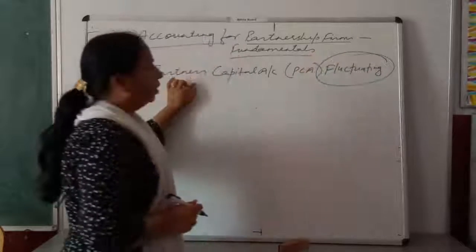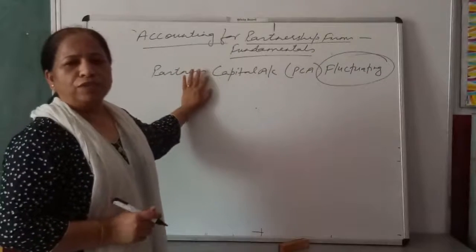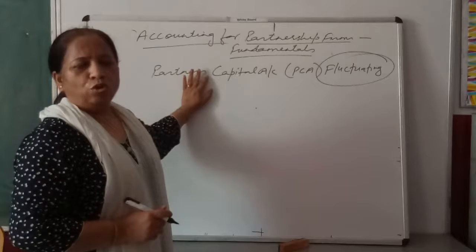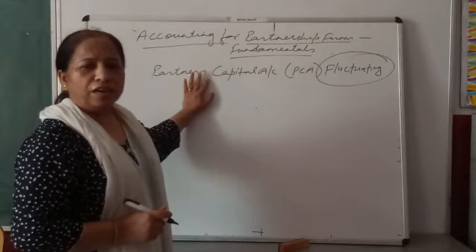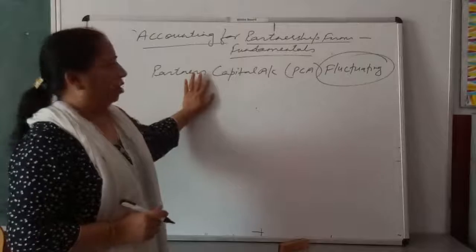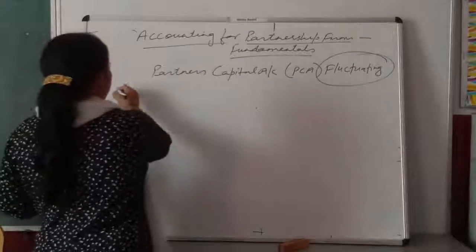Then students, you have to prepare only a single partner's capital account. How you will prepare it?